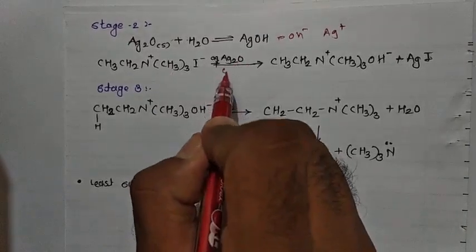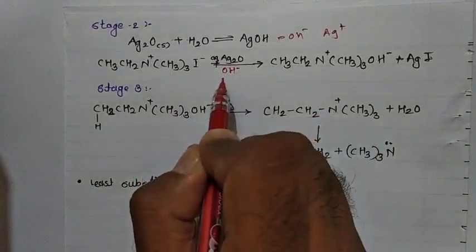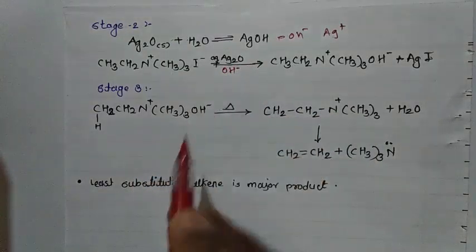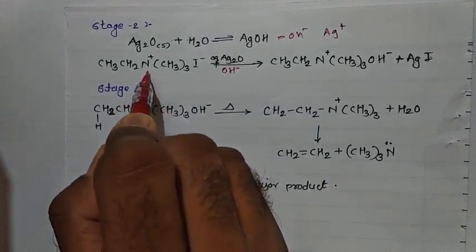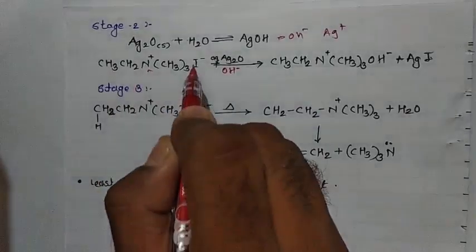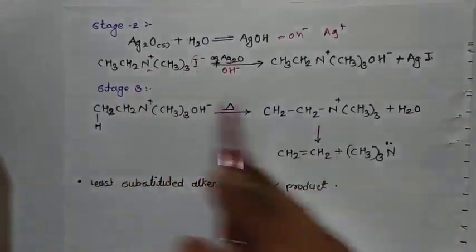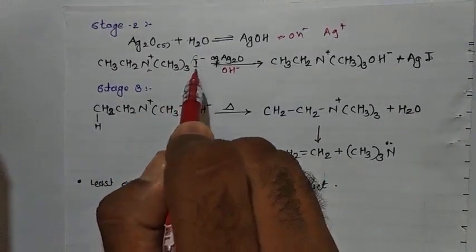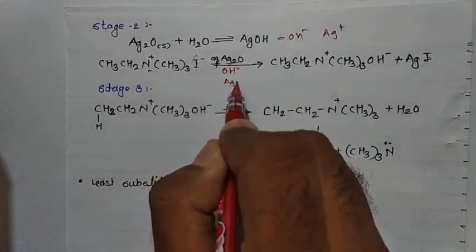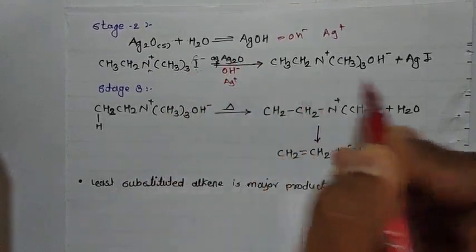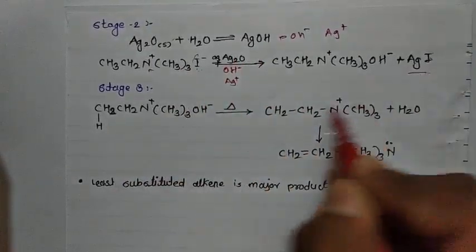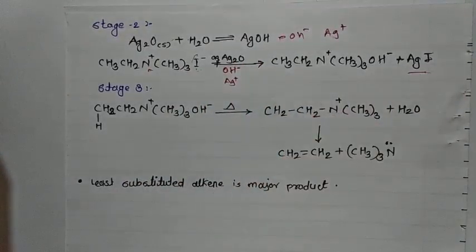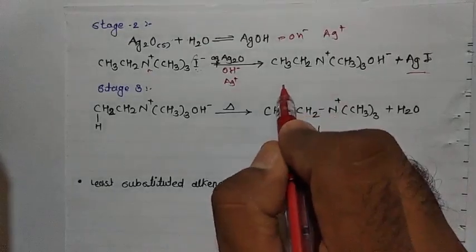Here we know that in the solution there is the presence of OH minus. This OH minus attacks this nitrogen, and I minus is removed from this compound, and I minus gets bonded with the silver Ag plus. So here we get AgI, and we get tetraalkyl ammonium hydroxide.